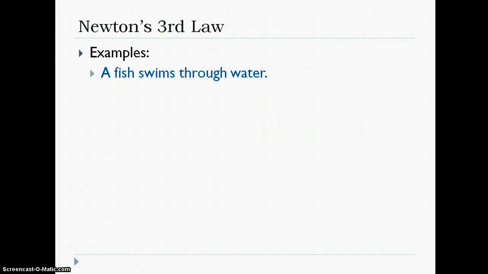So I've got a couple examples for you. You always want to think about Newton's third law in terms of action-reaction. So we'll look at a couple examples and do an action force and a reaction force. And this is kind of funny, but always think about it in terms of kind of a yin-yang situation where you repeat the question back with different words, and you'll see what I mean by that here in a second.